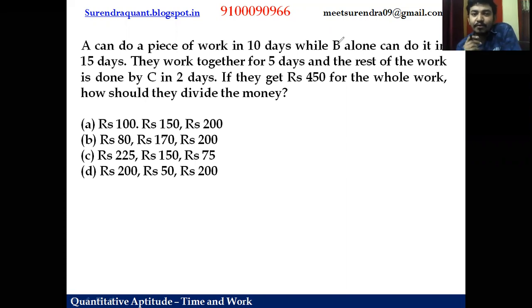If they get 450 rupees for the whole work, how should they divide the money is the question. So what you can do, A can do the work in 10 days, B in 15 days. Let us see the LCM, friends. LCM is 30. 1 day work of A is 30 by 10, 3. 1 day work of B is 2.